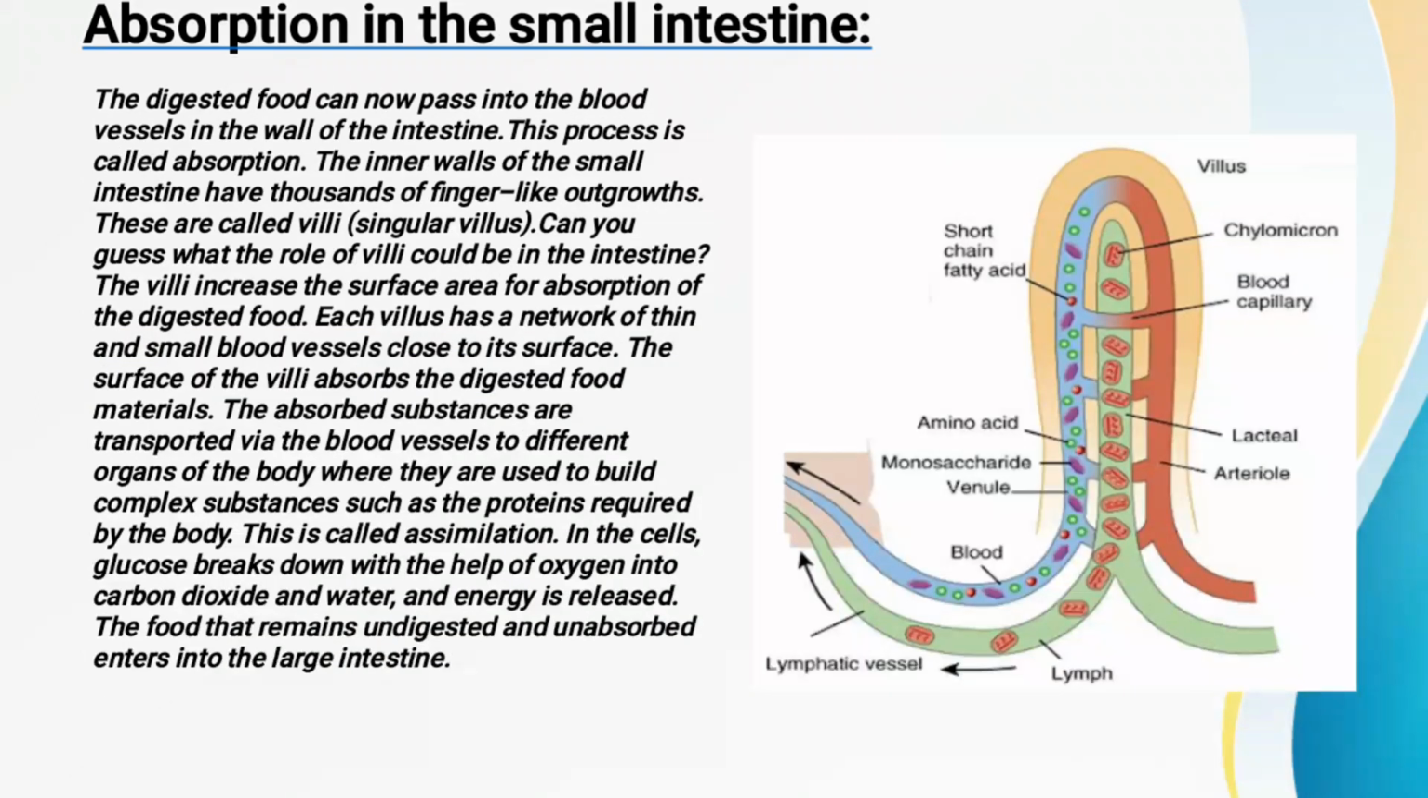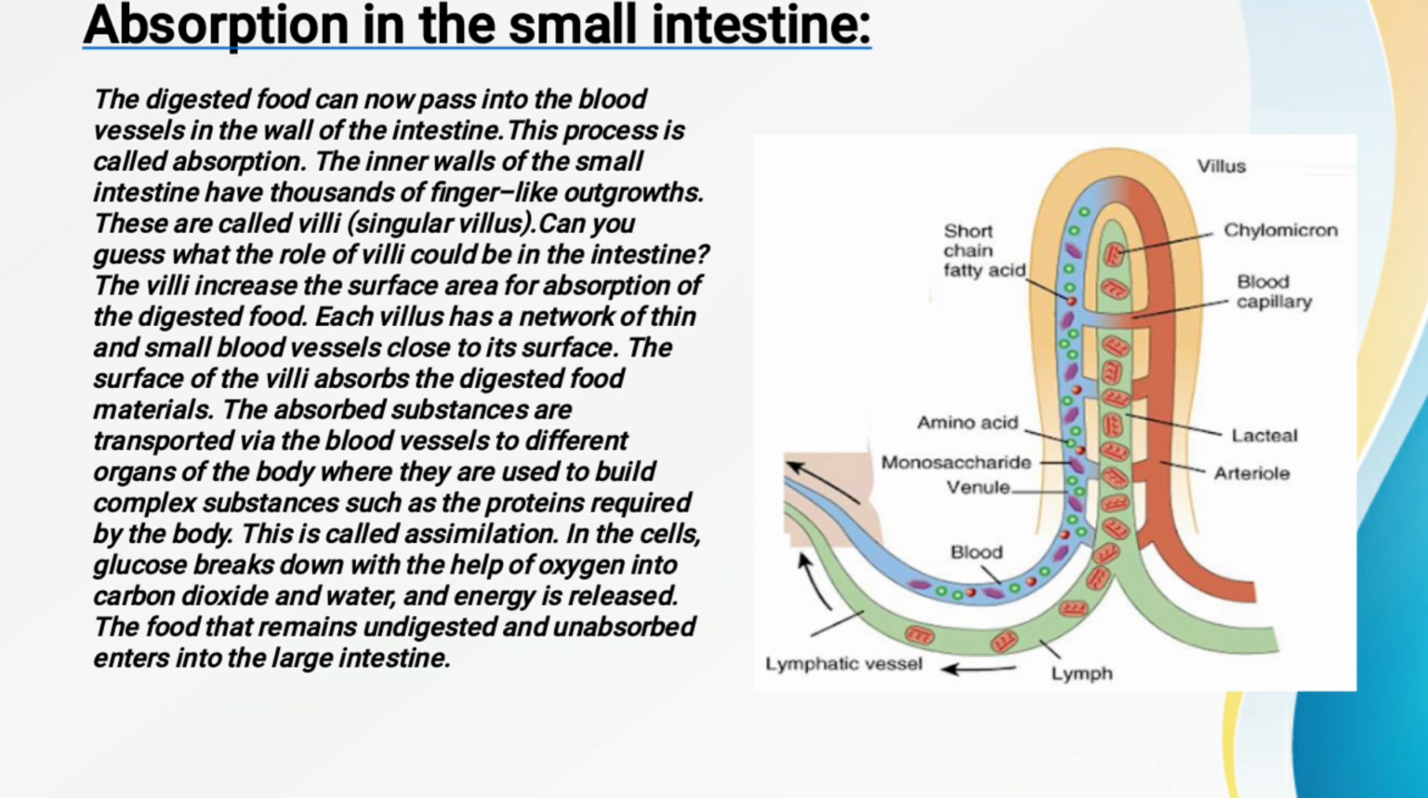Now the next thing that we have to study is the absorption in the small intestine, that is, how absorption takes place in the small intestine. Now see students, once the food is digested in the small intestine, this digested food is passed into the blood vessels. Where are these blood vessels present? These blood vessels are present in the walls of the small intestine, in the inner walls of the intestine.